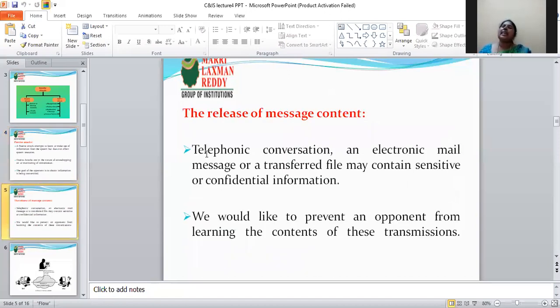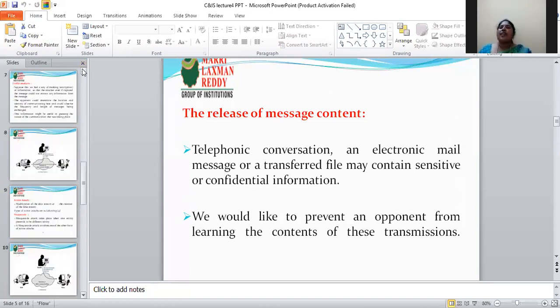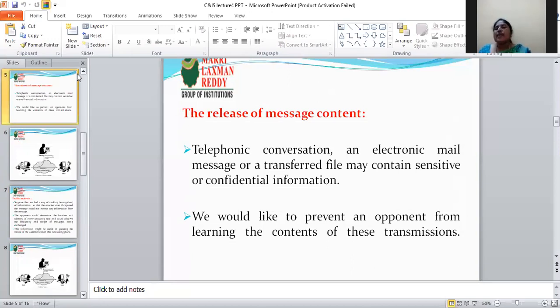Passive attacks can be divided into two. The first one is release of message content. Releasing is nothing but opening the message. Here, two persons are having a telephone conversation, and a third person is listening to the data. The data is open and leaked. It is confidential information, and now everyone knows it. That is release of message content.